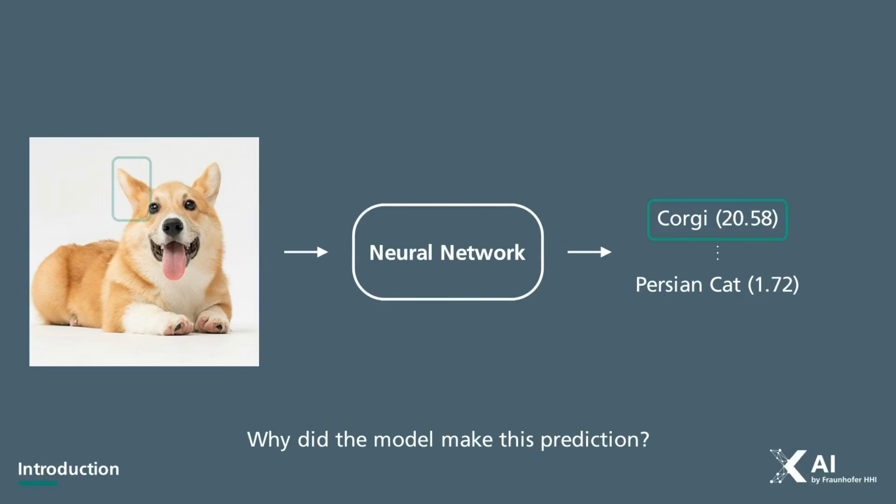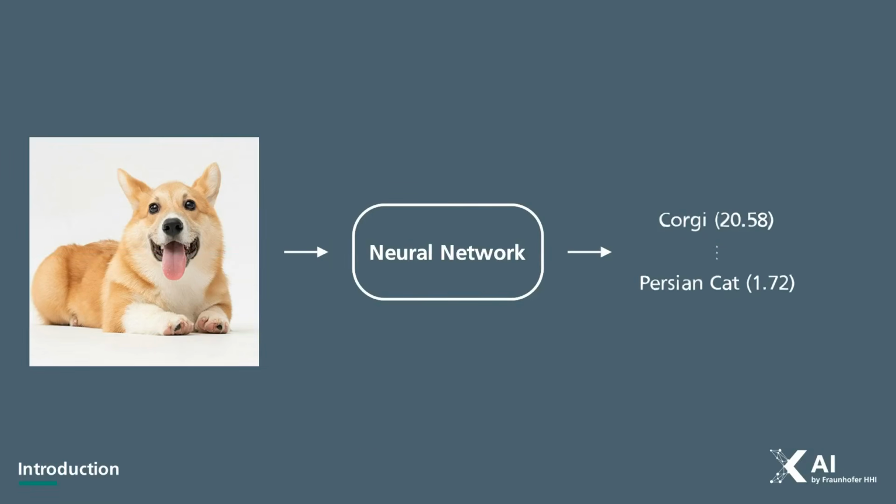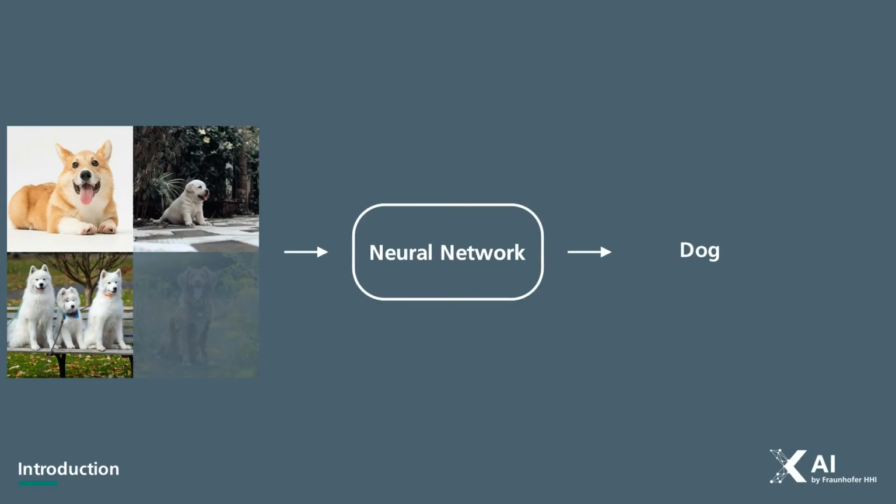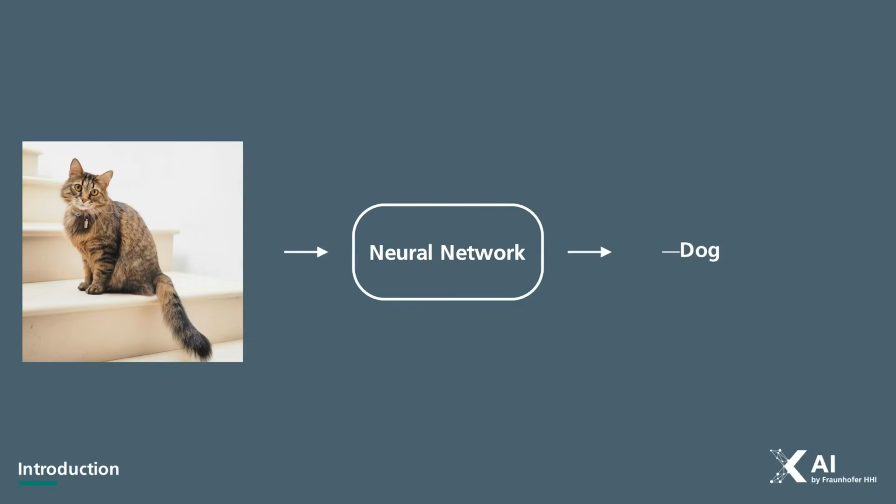Did the network focus on the dog's pointy ears, the shape of its snout, or did it latch onto something totally unrelated, like the white background or the fact that the dog is sitting? Maybe, in all its training images, dogs just happen to be sitting, while other animals weren't. That doesn't mean every picture of a sitting animal should be classified as a dog. Just because a model is right, doesn't mean it got there for the right reason.